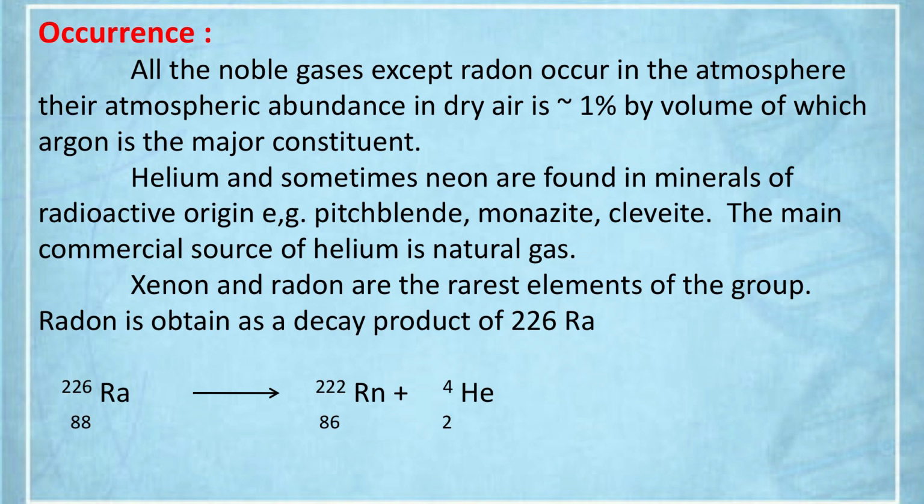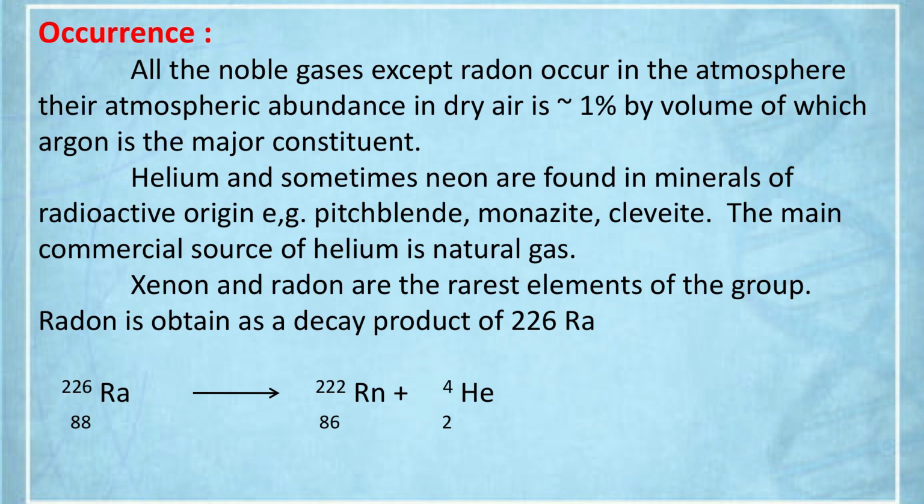Xenon and radon are the rarest elements of the group. Radon is often found as a decay product of radium. Radon is radioactive. So, after the alpha emission, the radium gives the radon. The reaction is displayed on the screen. This is the occurrence of the noble gases.